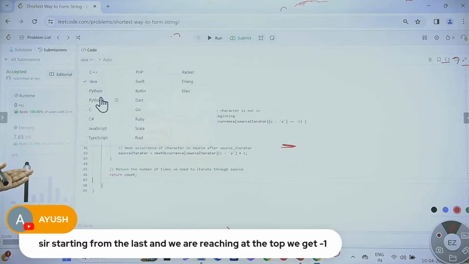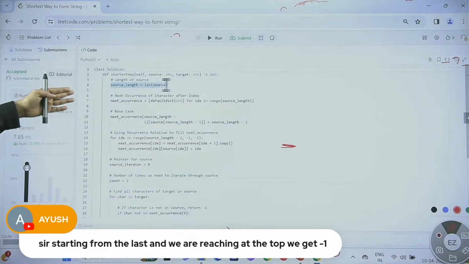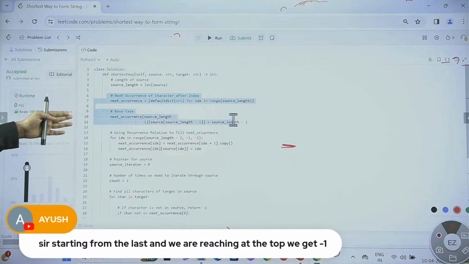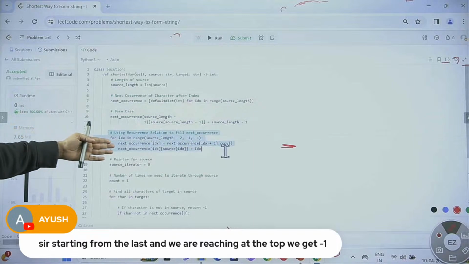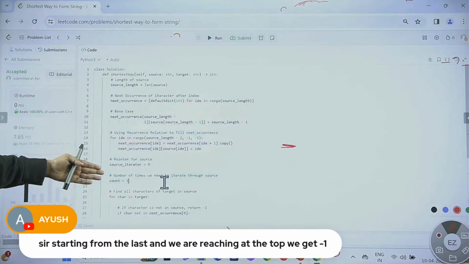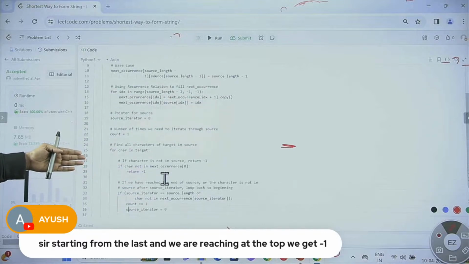What about Python? Let's see the Python. Python is also the same. Here we find the length, then we set the last row with -1. After that, we fill the table. Two variables we declare; you can pause and check it later.